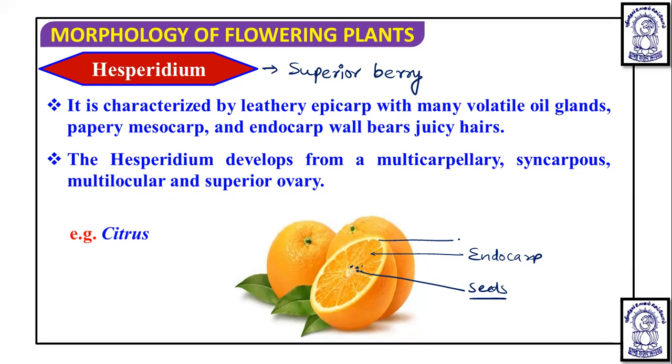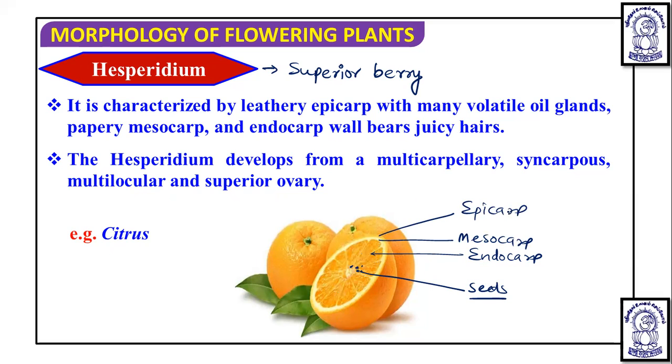You can see this is the mesocarp, and this mesocarp has glandular oil glands, and the glandular skin you will see, that is the epicarp.